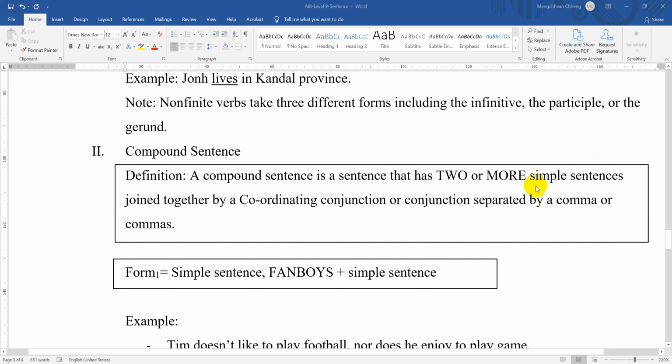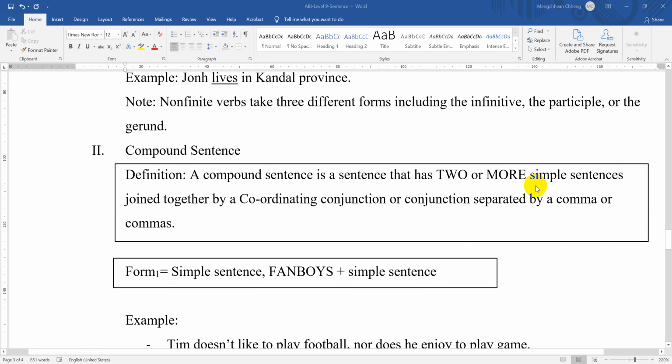So when you see an infinitive, participle, or gerund, they are not finite verbs. They are non-finite verbs, which means that they don't agree with the subject.